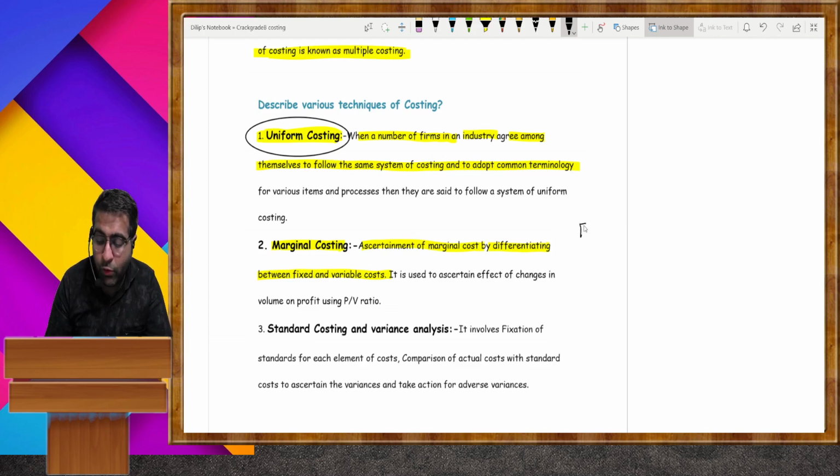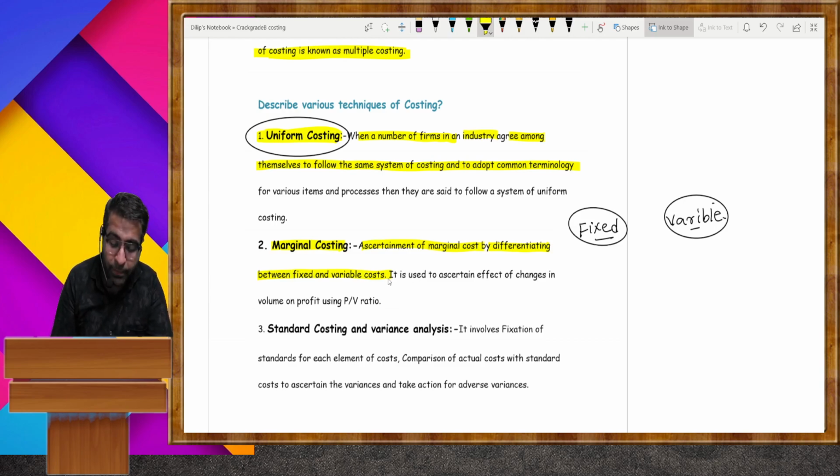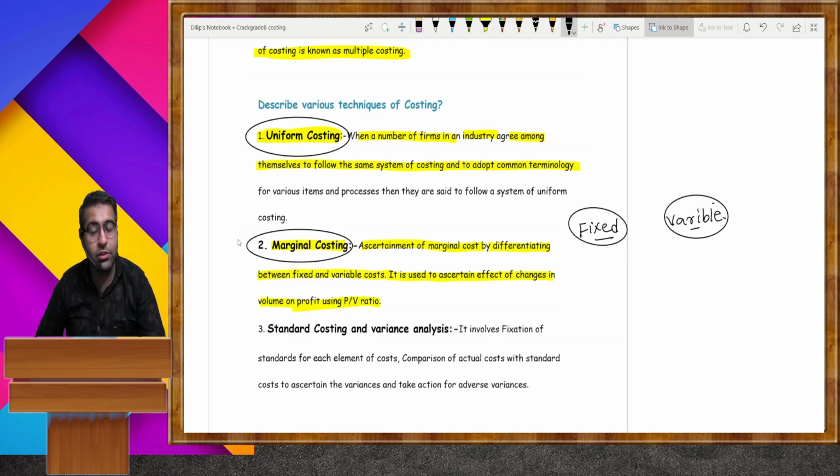There are two types of cost, one is fixed cost, one is variable cost. Fixed is always fixed, variable changes according to the level of production. So when we calculate fixed cost differently and variable cost differently, then the variable cost is regarded as marginal cost. It is used to ascertain the effect of a change in the volume on profit using the PV ratio. Afterwards, in the practical, we will make a detailed analysis of marginal costing.